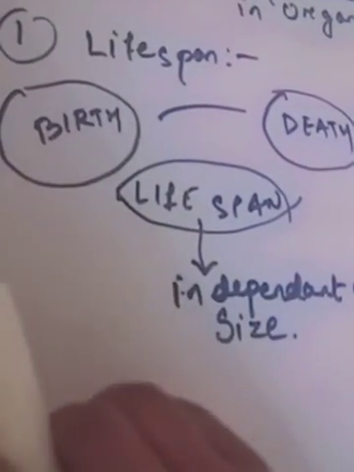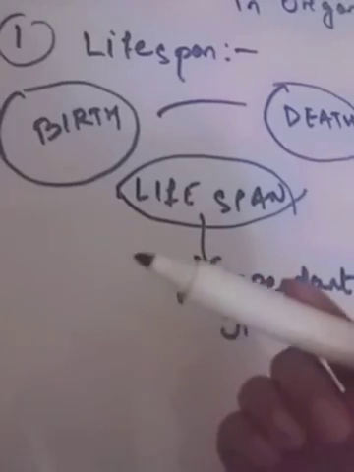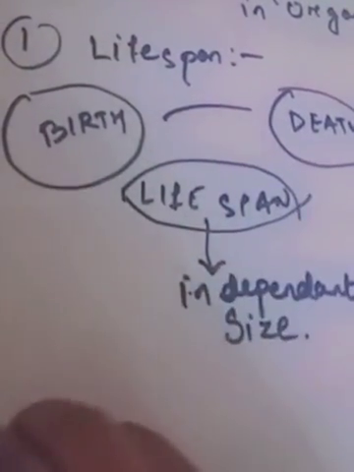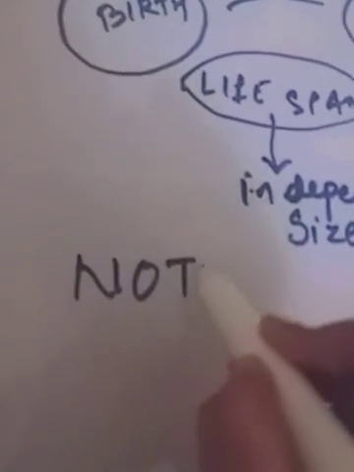So the death of every individual organism is very certain, it is definite. But no natural death occurs in single-celled organisms. Note, this is a point.